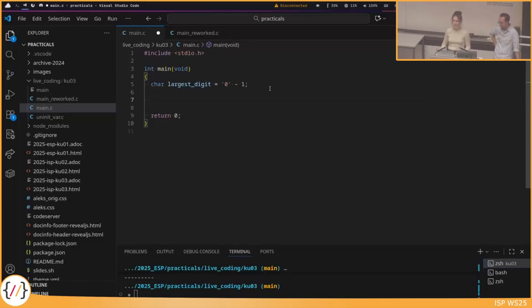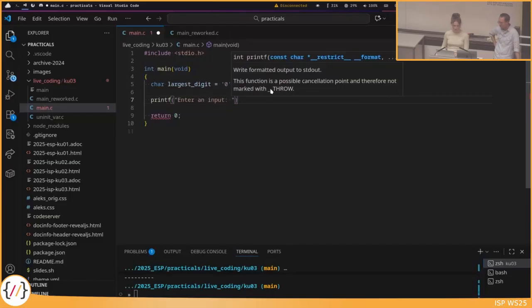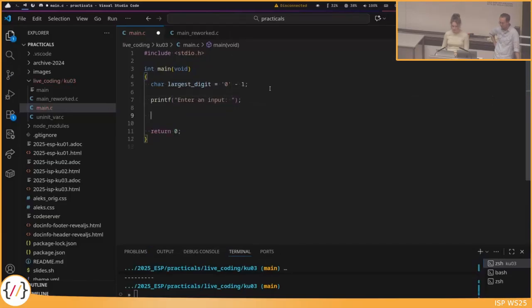What's the next thing we want to do? We now want to ask the user for input. So we'll do something like this. Just enter an input. And now the user did not enter an input just yet. What we want to do is iterate over the whole input. So we want to call Getcha repeatedly until we are at the end of the input. So let's just create a loop. How long do we want to loop? I do not know yet, so I'll just do it like this.